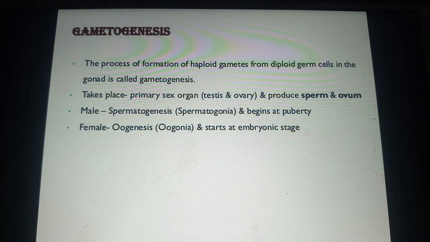Okay, now you understood the definition of gametogenesis. It is the process of formation of haploid gametes from the diploid germ cells in the gonads. It may be the male gonad or the female gonad. The gametogenesis that occurs in the male, we call it spermatogenesis. In the female, we call it oogenesis.